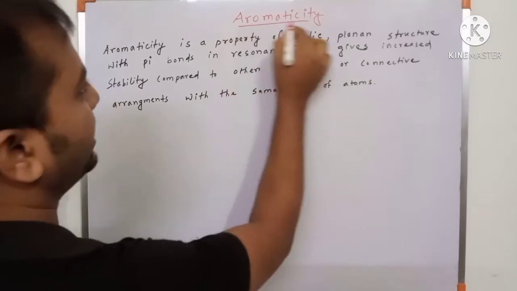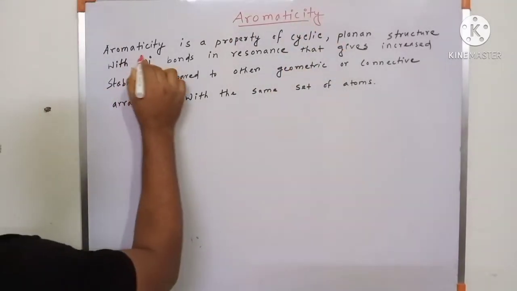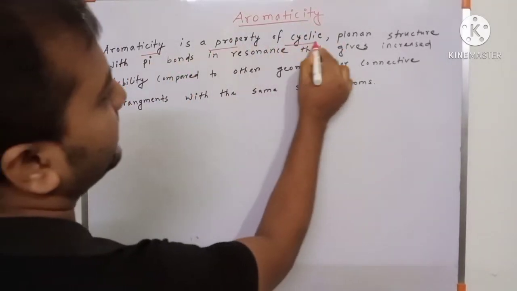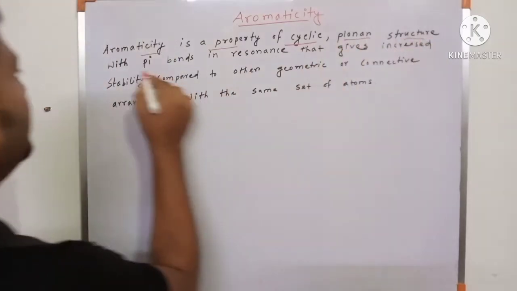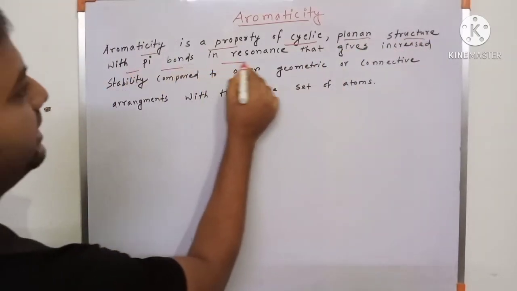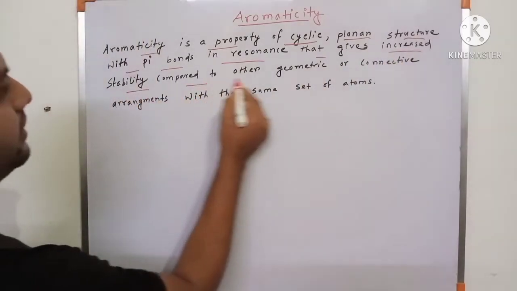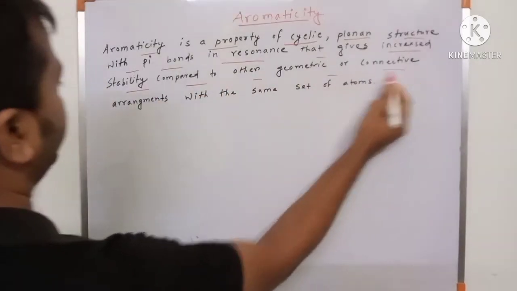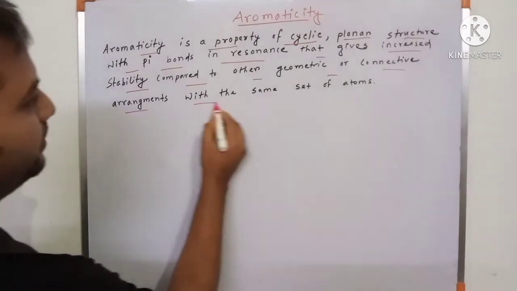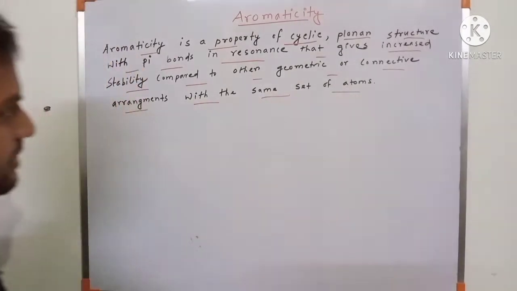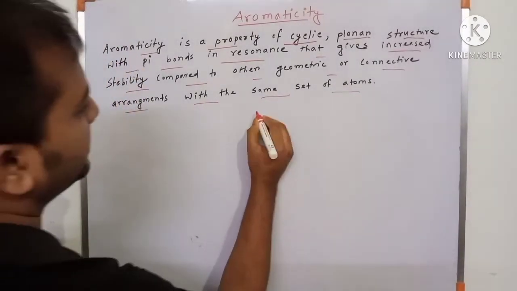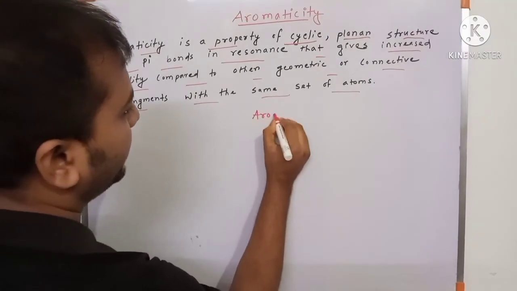Now, what is aromaticity? Aromaticity is a property of cyclic planar structures with pi bonds in resonance that give increased stability compared to other geometric or connective arrangements with the same set of atoms. Now first I discuss what is an aromatic compound.